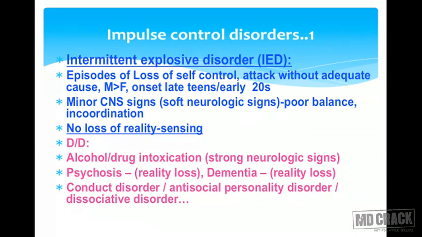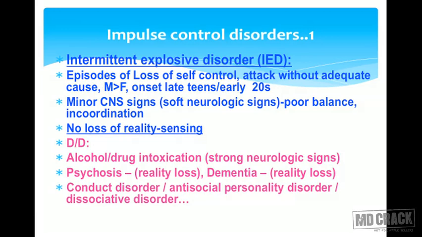Now we go to some of the disorders related to violence and to impulse control. The impulse control disorders. Number 1 is intermittent explosive disorder, abbreviated as IED. This patient gets episodes of loss of self-control. There is attack without adequate cause. This is more common in males, with onset in the late teens or early 20s. There may be minor central nervous system signs, what you call soft neurologic signs, like poor balance and incoordination. And there is no loss of reality testing in this condition.